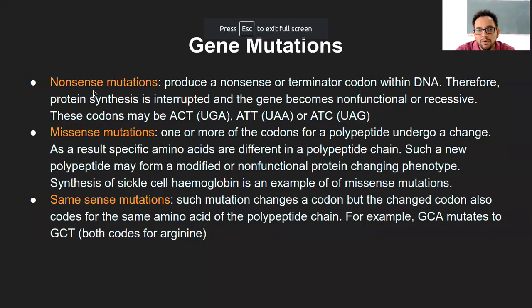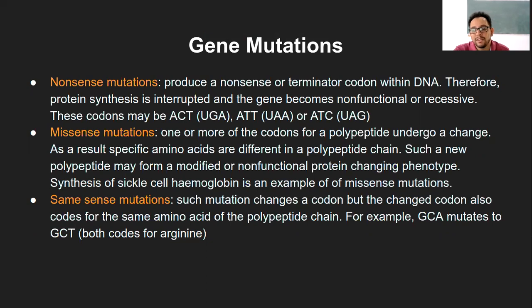Now, nonsense means that protein synthesis is stopped in between, the synthesis of the protein is interrupted. Missense means it leads to a changed protein or non-functional protein. That is the second one. And the third type, like I mentioned to you, is same sense mutation. That means even after change in the codon, it does not lead to the changed amino acid.